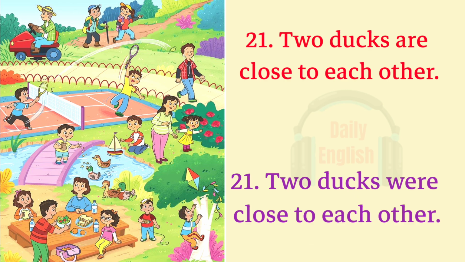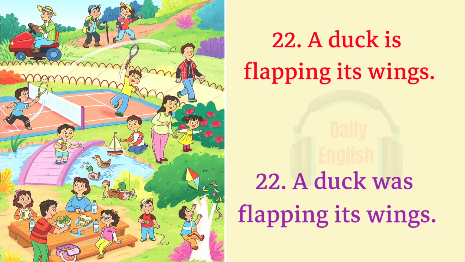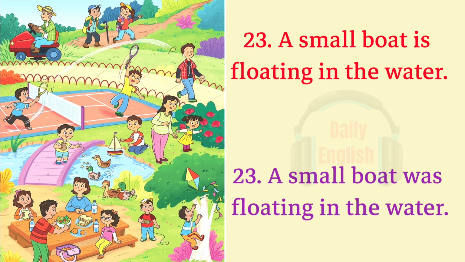21. Two ducks are close to each other. 21. Two ducks were close to each other. 22. A duck is flapping its wings. 22. A duck was flapping its wings. 23. A small boat is floating in the water. 23. A small boat was floating in the water.